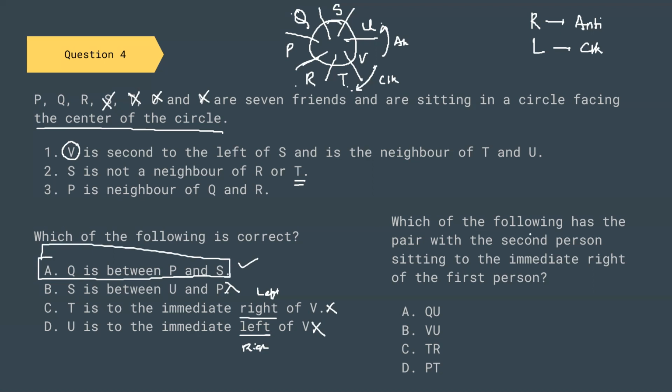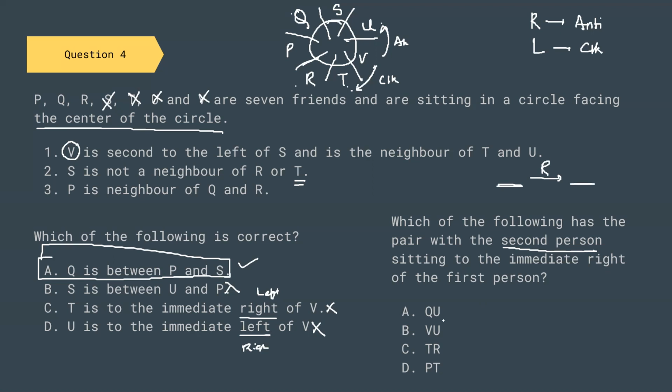Now, which of the following has the pair with the second person sitting to the immediate right of the first person? That means we have this first person, and the right of this first person will be a second person.